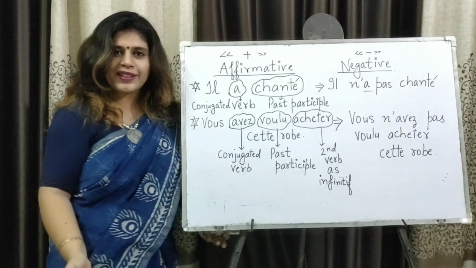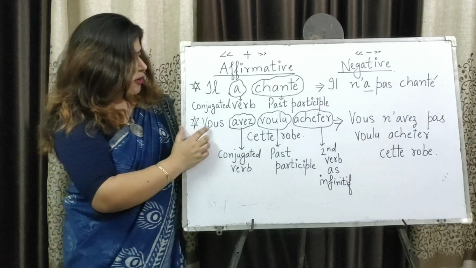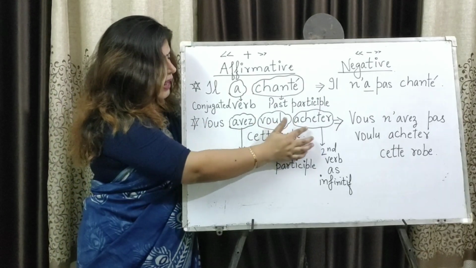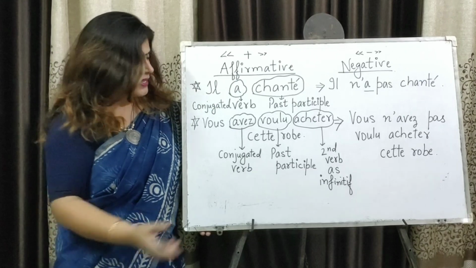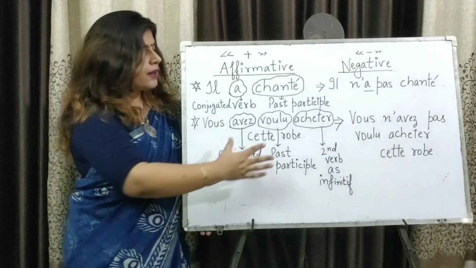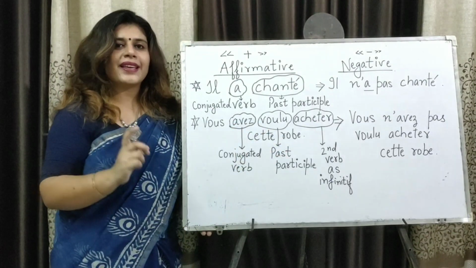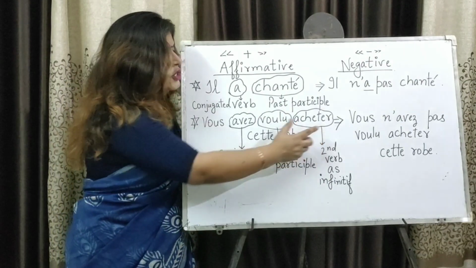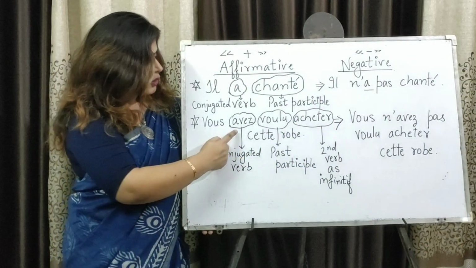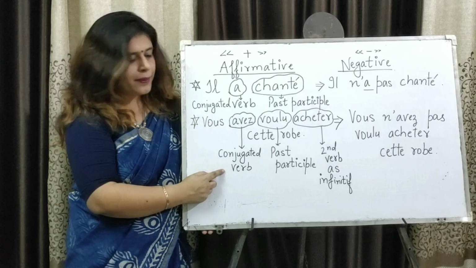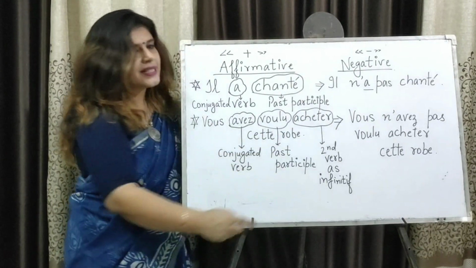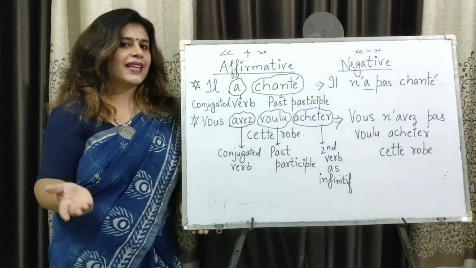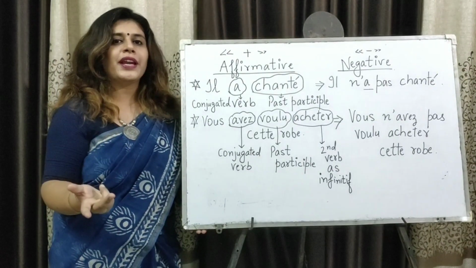So you just put ne before the verb and pas after the verb and it will be a negative sentence. Il n'a pas chanté. Second, vous avez voulu acheter cette robe. You wanted to buy this dress. Now see, there are two verbs. Vouloir verb is given in past tense and acheter is the second verb. So avez is the conjugated verb, voulu is the past participle, and acheter is the second verb which comes as the infinitive.